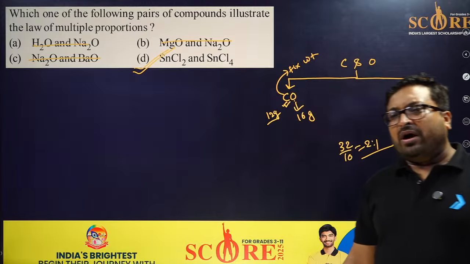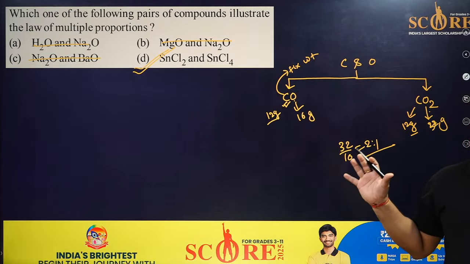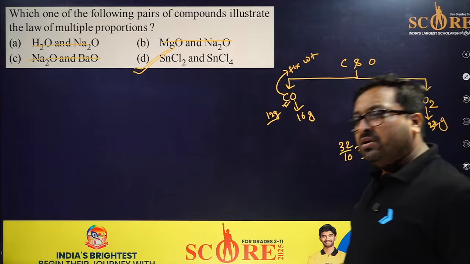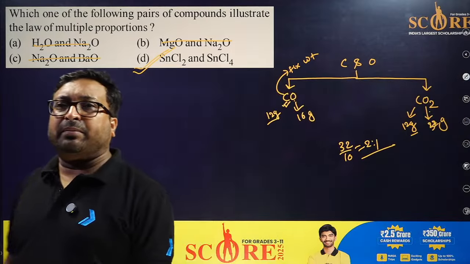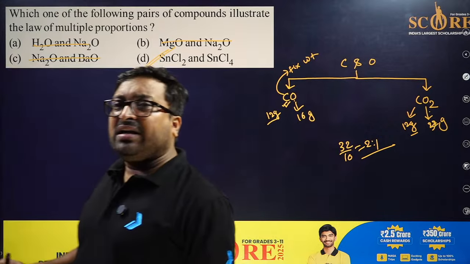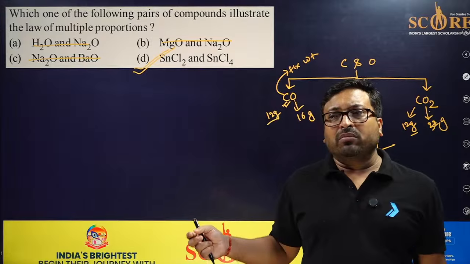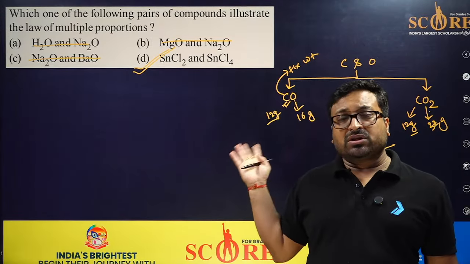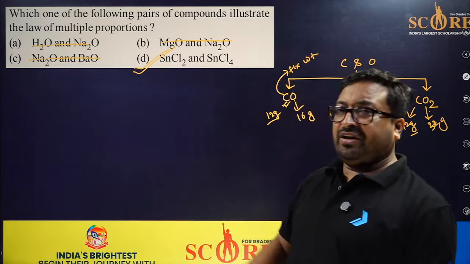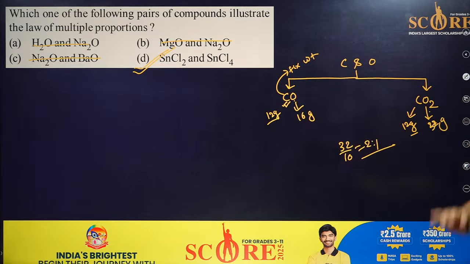I hope you have just forgotten its definition. Remember? So what was the basic statement of multiple proportion? Okay, in multiple proportion, when 2 atoms combine, they form 2 or more than 2 compounds. So the fixed, okay, you had thought. Okay, Uday, very good. So this is the only definition based question.